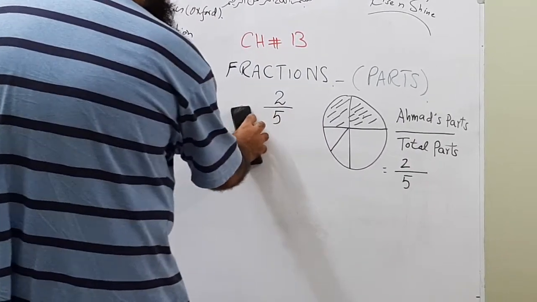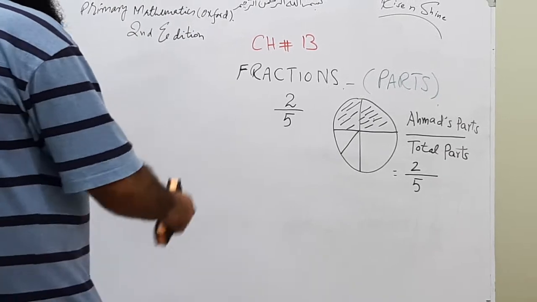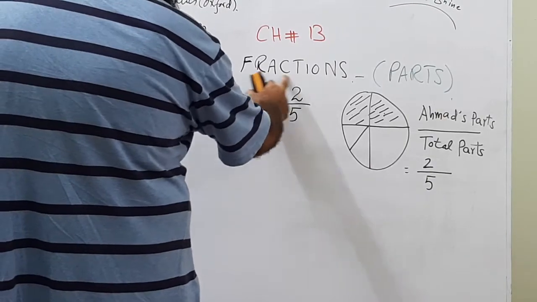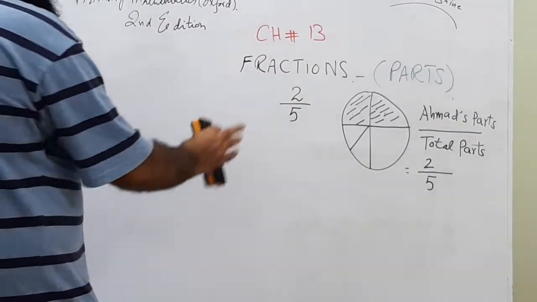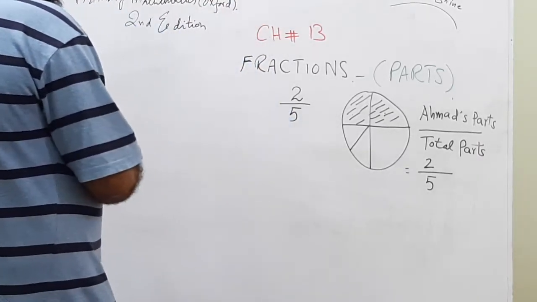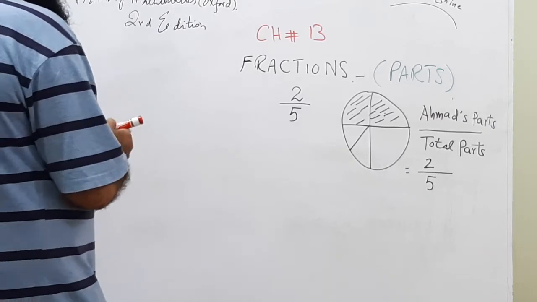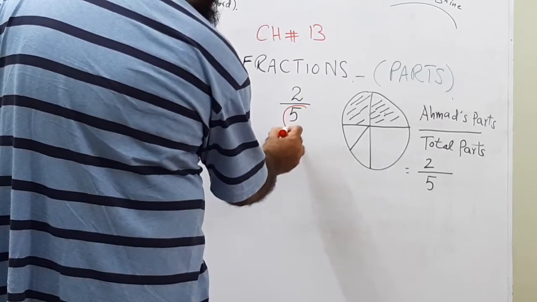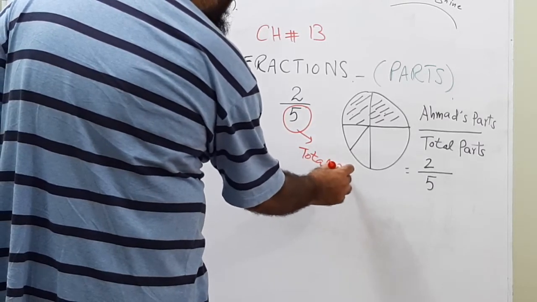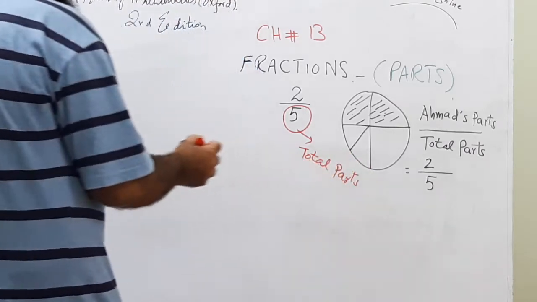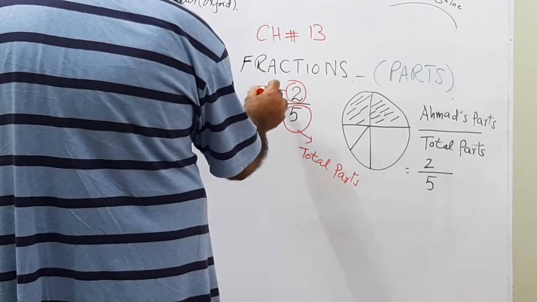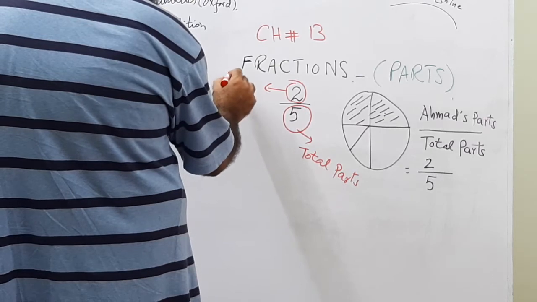So the very first thing you need to remember is that 2 divided by 5 or 2 over 5 is a form of fraction. This is how we write in terms of fraction. The second thing, which is very important to understand and keep in mind for this chapter, is that this is the total parts of a pizza or of a cake, and this represents the parts which are eaten.